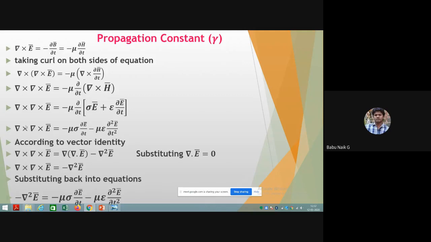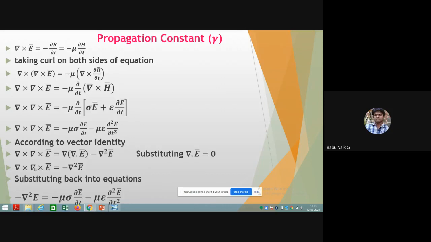Further, simplifying this equation, we have the vector identity: del cross del cross E bar is equal to del of del dot E bar minus del square E bar. The divergence of the electric field is equal to 0 for a static field, so we substitute del dot E bar equal to 0.